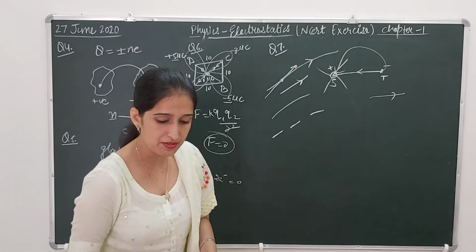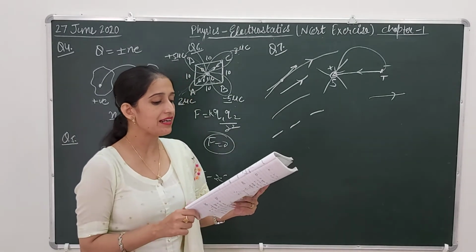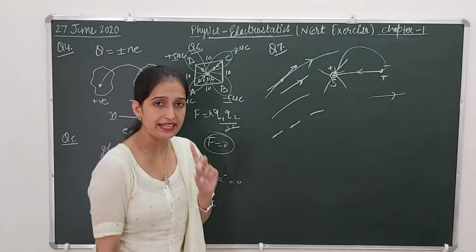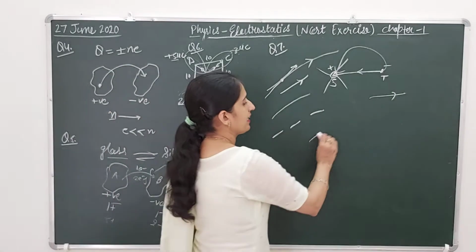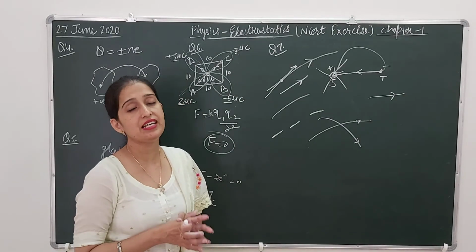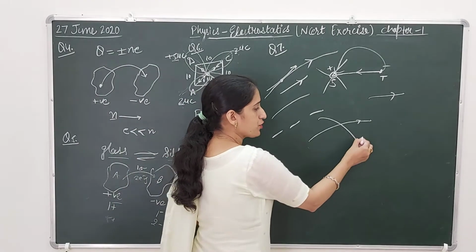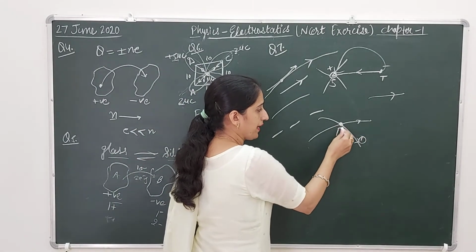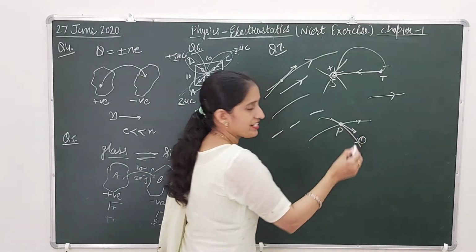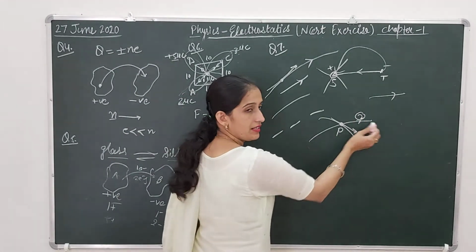For question number 7, we have part B. Explain why two field lines never cross each other. You can see lecture number 8 of the unit electrostatics. It is saying why two electric field lines do not cross each other. We are saying electric field lines are showing the direction of electric field, suppose. Now according to line 1 at this point P, where two lines are intersecting, because of this line, the direction of electric field is in this direction, and because of line 2 it is in this direction.